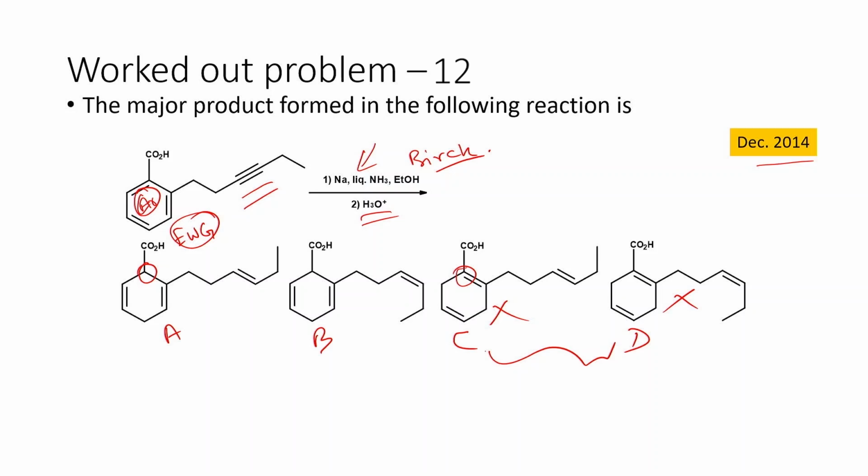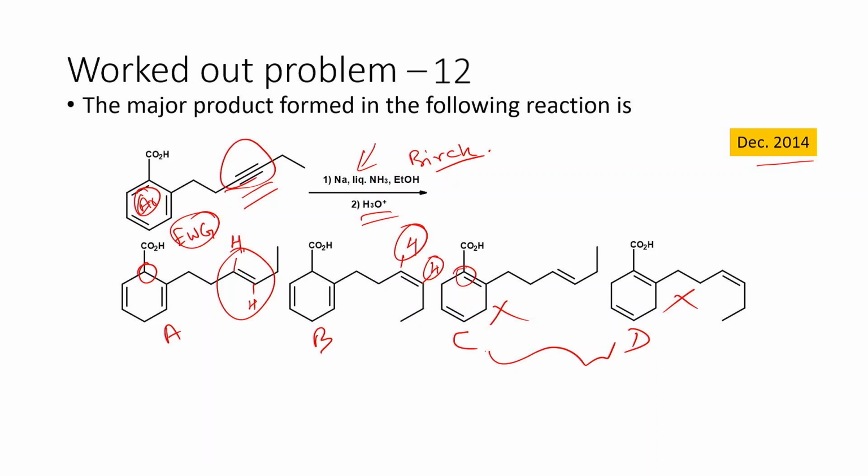So what is the difference between A and B? In both cases, the carboxylic acid is on the ipso carbon, because this is the ipso carbon. There is no double bond in this particular case. So both are possible. The only difference is this is basically a trans addition. This is a cis addition. That is because here we have an alkyne. So the alkyne undergoes reduction.